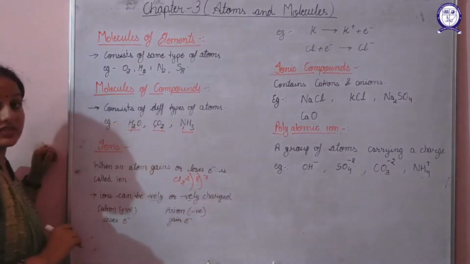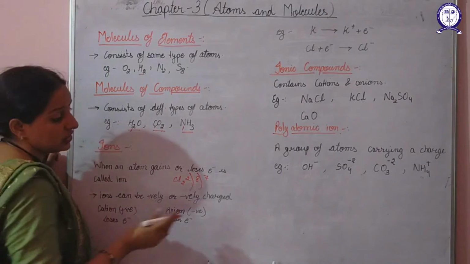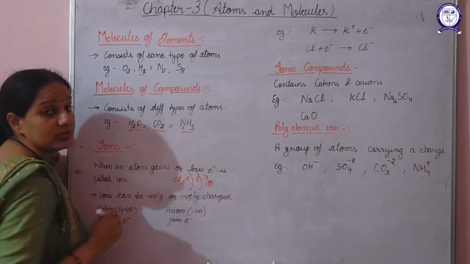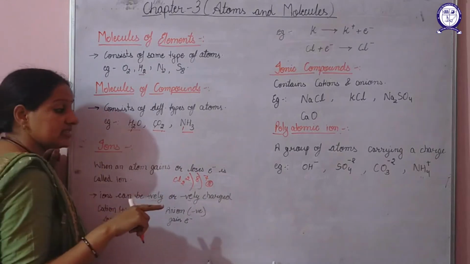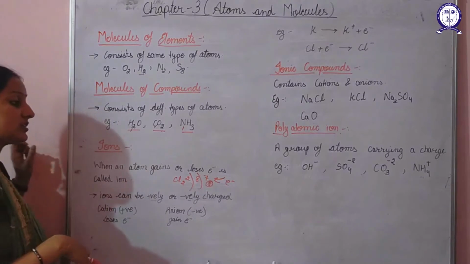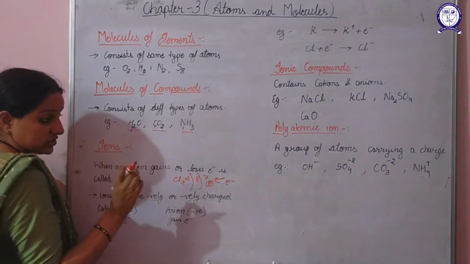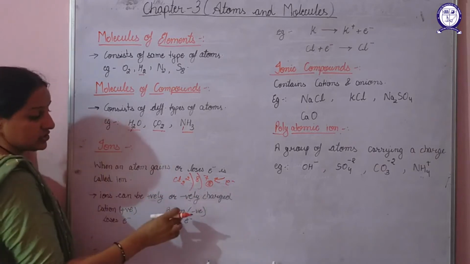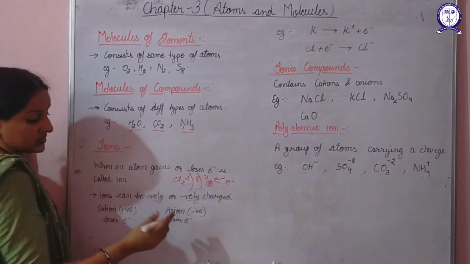It is having 7 electrons in its valence shell. So in order to gain the stability, it requires the number of electrons here to be 8. So it will gain 1 electron. So when it gains 1 electron, the charge on chlorine will be negative, and the negatively charged are known as anions.